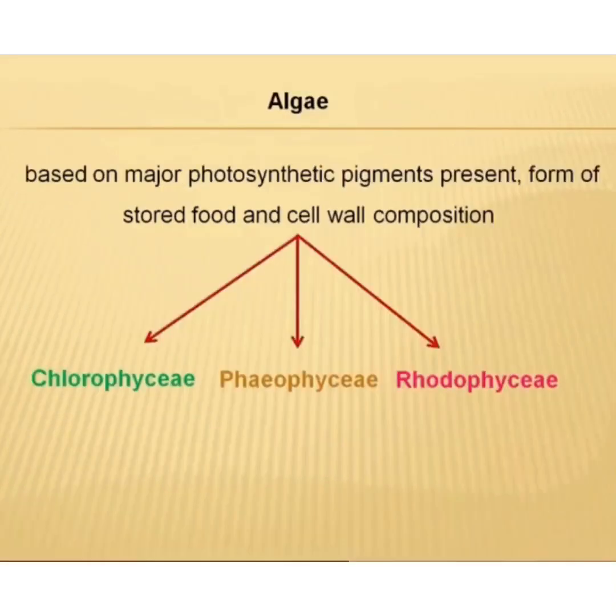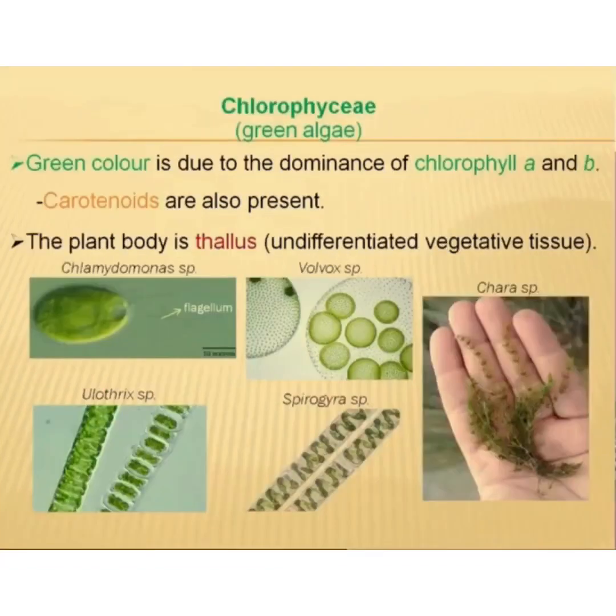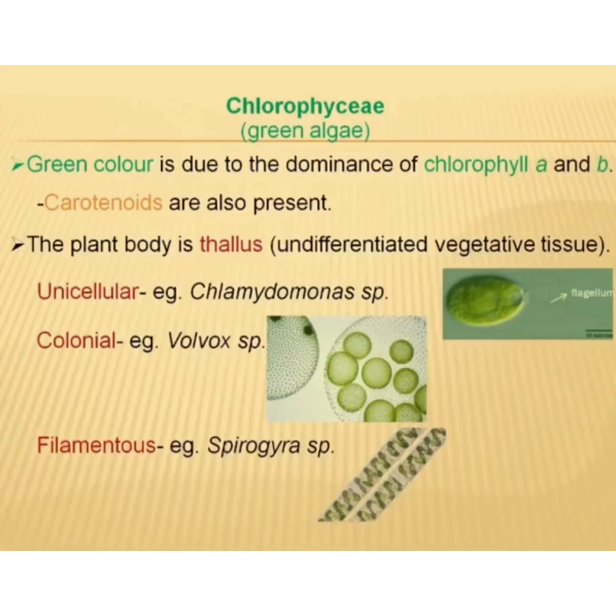Now, algae, based on the major photosynthetic pigments present, forms of stored food and cell wall composition can be divided into chlorophyceae, phaeophyceae and rhodophyceae. So we'll start with the chlorophyceae, that is the green algae. Green color is due to the dominance of chlorophyll A and chlorophyll B pigments. Carotenoids are also present. The plant body is thalloid and undifferentiated, means not well differentiated into root, leaves and stems.